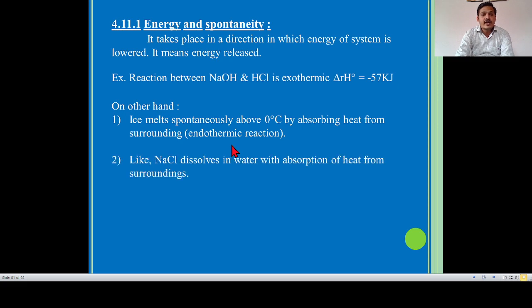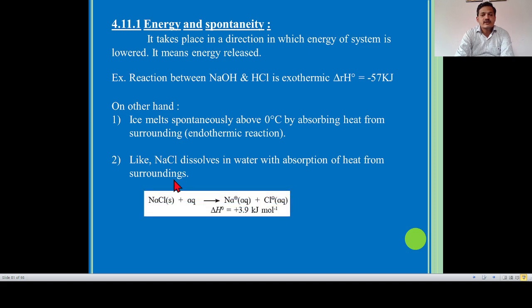Another example: NaCl dissolves in water with absorption of heat from the surroundings. When NaCl is dissolved in water, it absorbs heat from the surroundings. So the reaction is NaCl solid plus water, aqueous phase, which gives Na plus ion in the aqueous phase plus Cl minus ion in the aqueous phase. The standard enthalpy of the reaction is plus 3.9 kilojoule per mole. Because these two examples are endothermic reactions, the sign is positive, and in the earlier example the sign is negative.